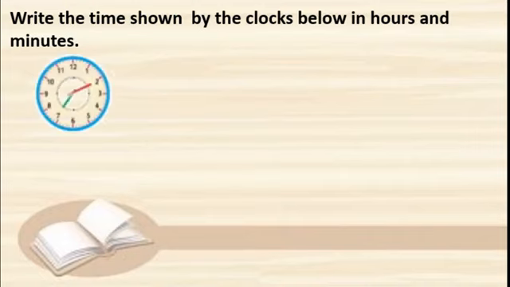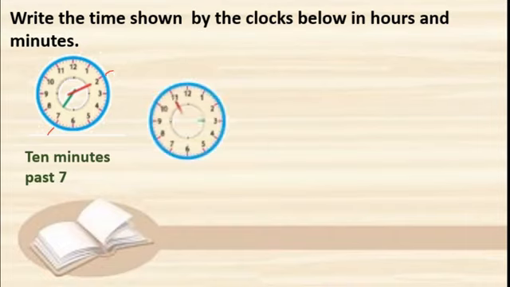Yes students, this one again has two hands. The minute hand shows 10 minutes, correct? And the hour hand is indicating 7. So it is 10 minutes past 7. Isn't it? Next. See here, the minute hand is on 55. We are going like this, in this direction, that is called the clockwise direction.